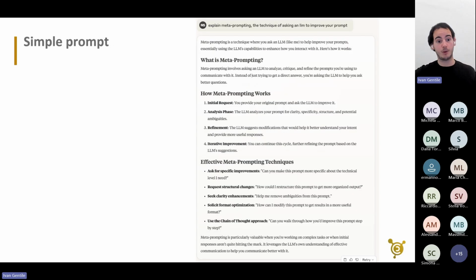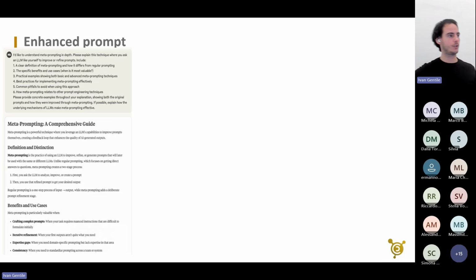And we can see an example of how the answers to my question will change in this scenario. Here we see the answer from explain meta prompting. I will not read it for the sake of time, but we see still quite a good response. This is Claude, so let's see what I get from asking to improve the prompt.